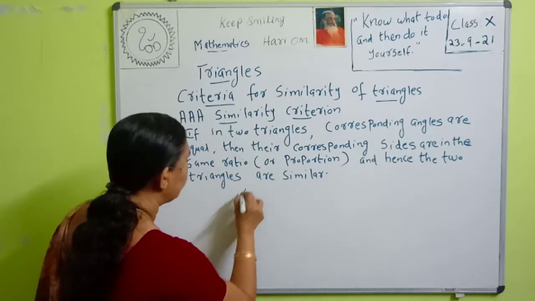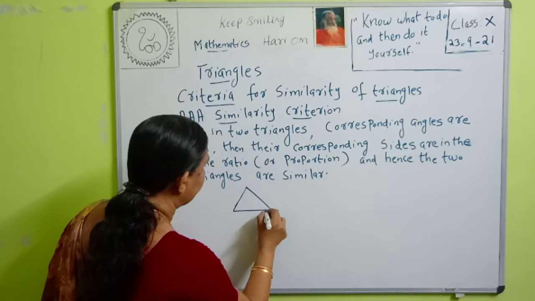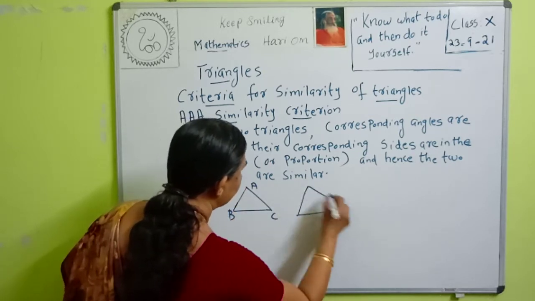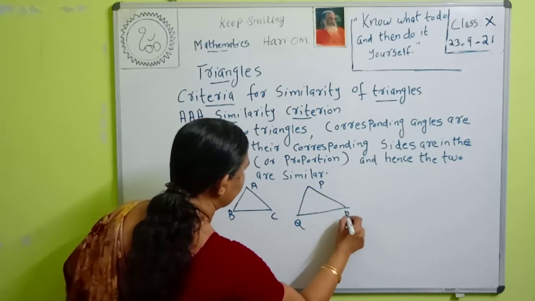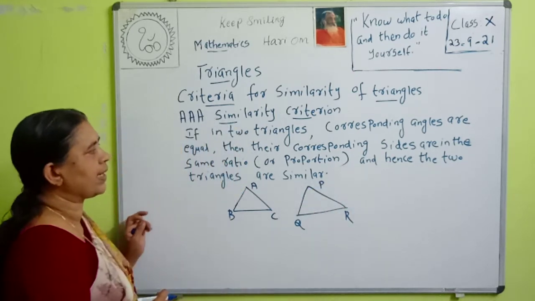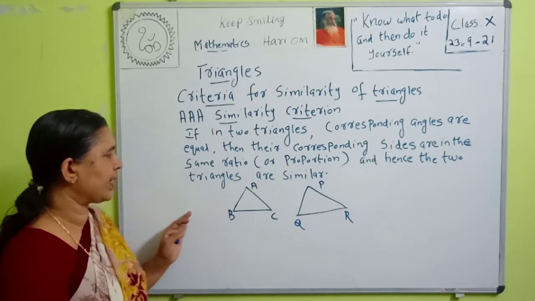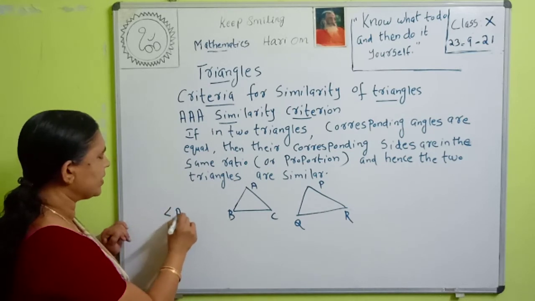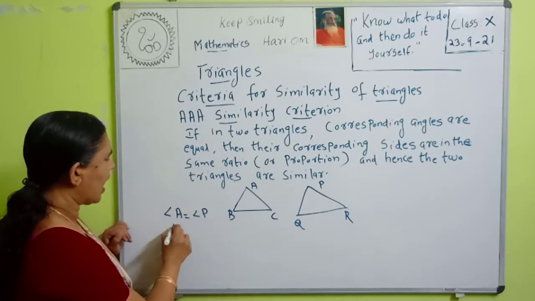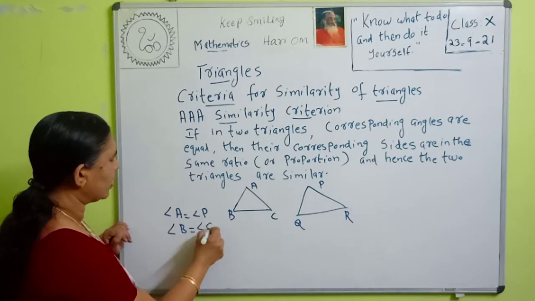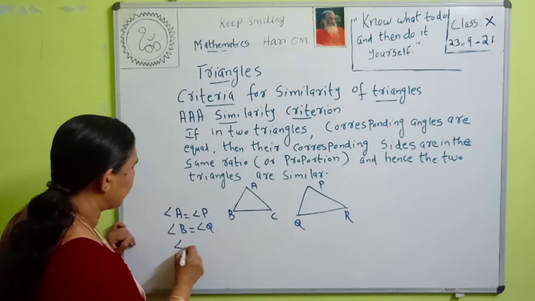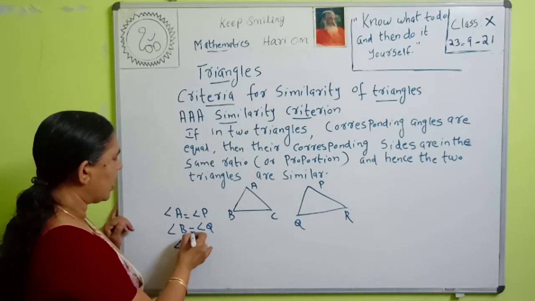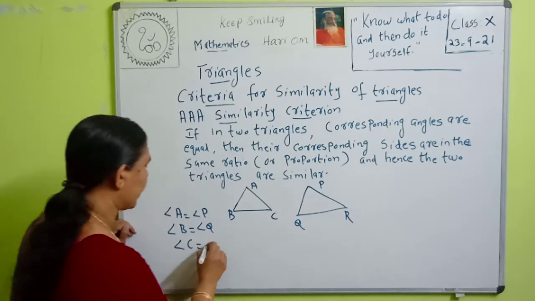We can draw two triangles, triangle ABC and triangle PQR. By this criterion, if in two triangles corresponding angles are equal, then what are the corresponding angles? Here, if angle A is equal to angle P, angle B is equal to angle Q, what is the corresponding angle of angle C? Sivanand, angle C is equal to angle R.